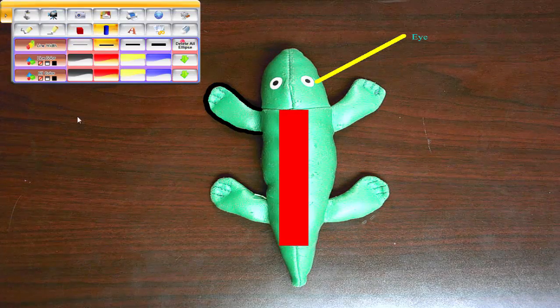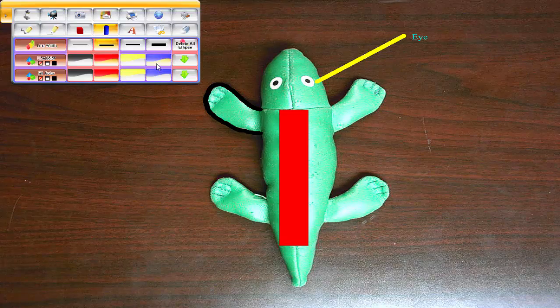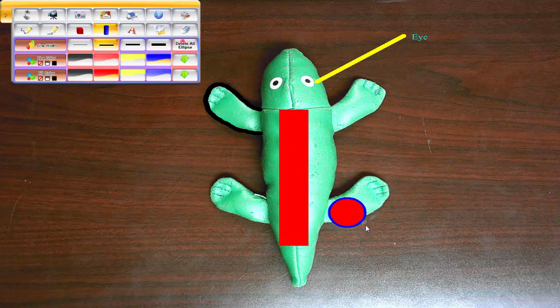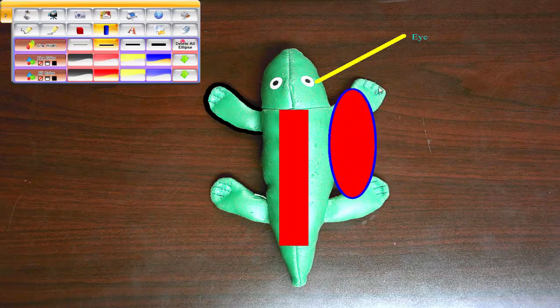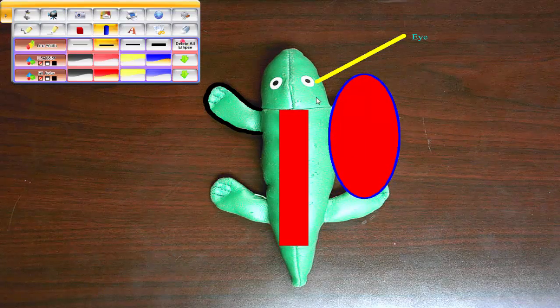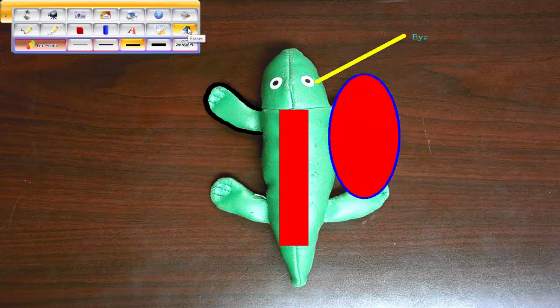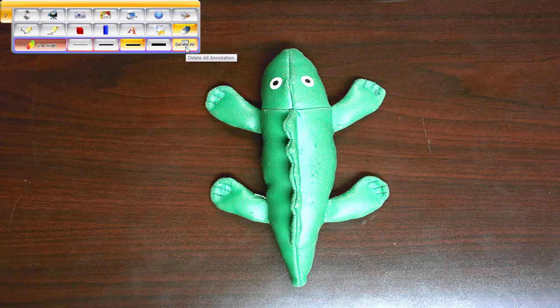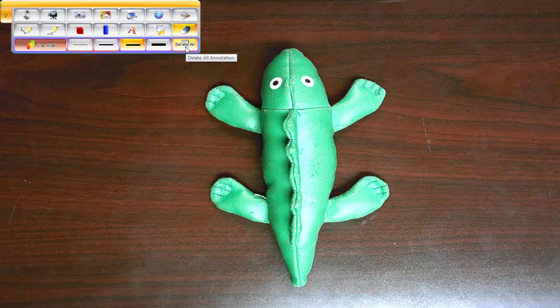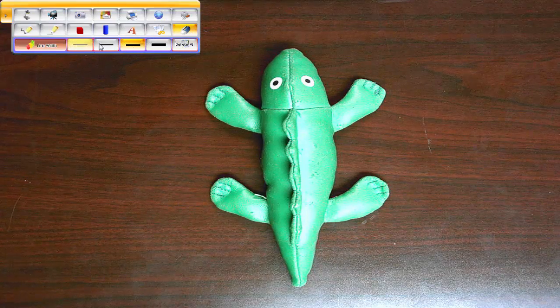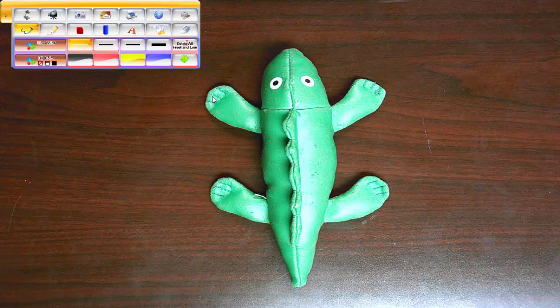I can draw an ellipse with it, which is nothing more than a fancy circle of some sort. And you get the idea. You can play around with stuff and do all that. If you want to erase everything, you can certainly try erasing everything, or if you click delete all, it deletes all annotations that you put on top. Now, I will say one thing. Whoops, I clicked the wrong tool. I will say one thing.